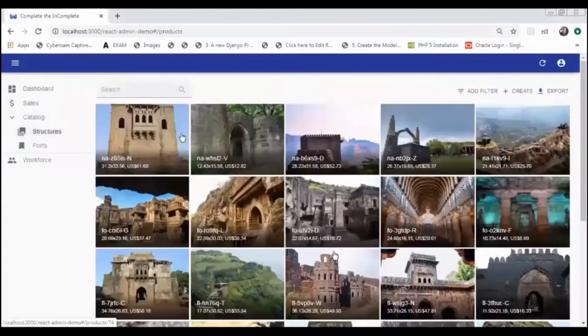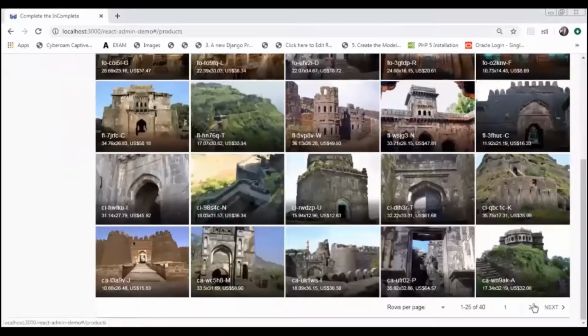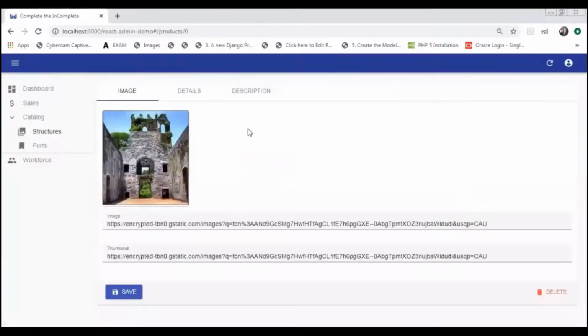As you can see here, these are all the structures that we are currently working on, and there are a total of 40 of them. We are currently working on 8 monuments, so we have 5 of each. The last 5 are of Vasai Fort. Let's see one of that image. This is one of the Vasai Fort structures. We are getting the image from this link. Now let's see the details.